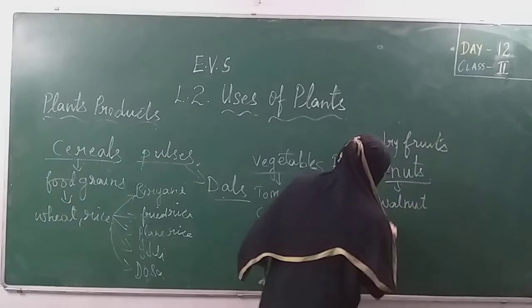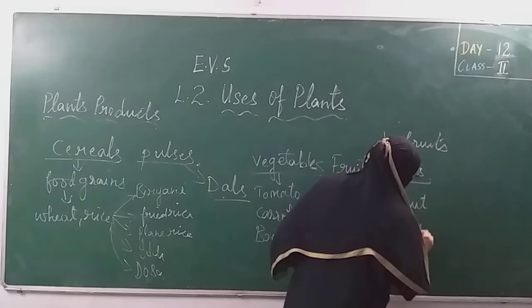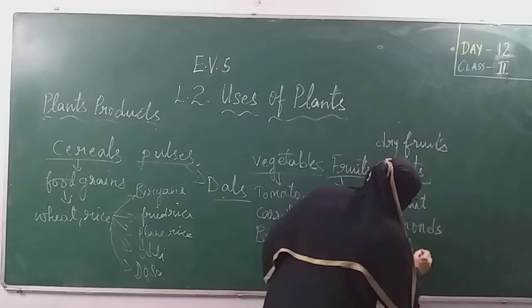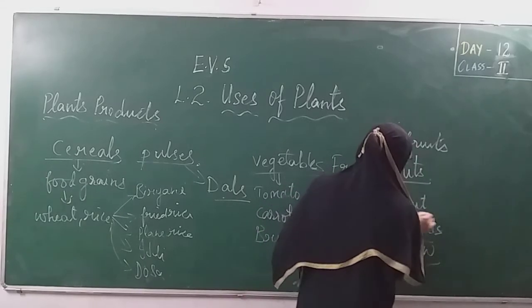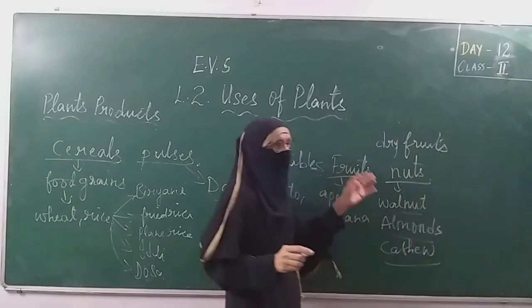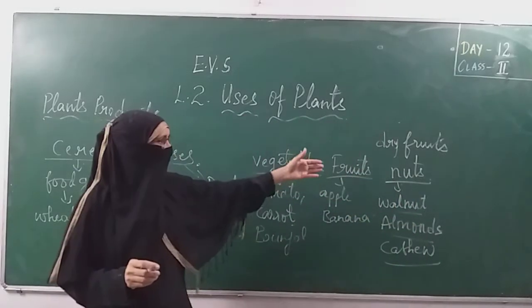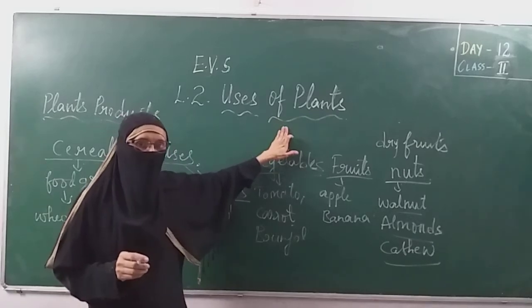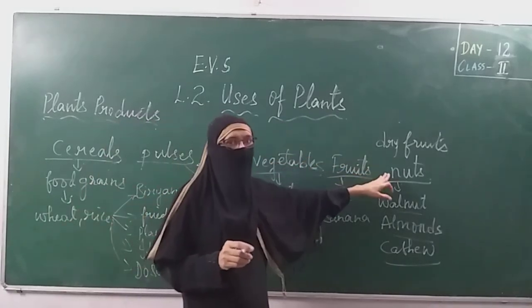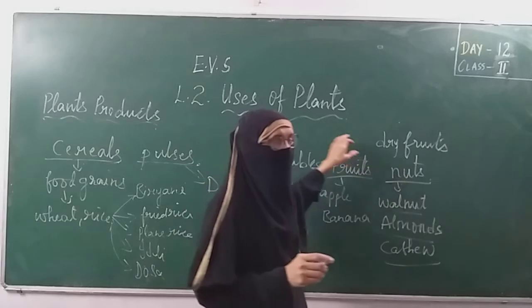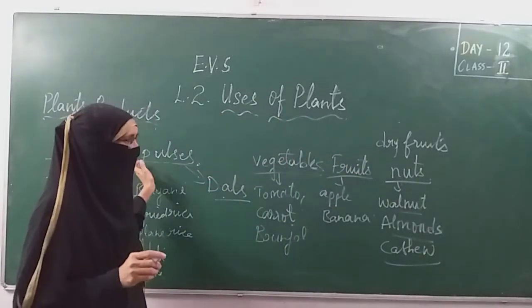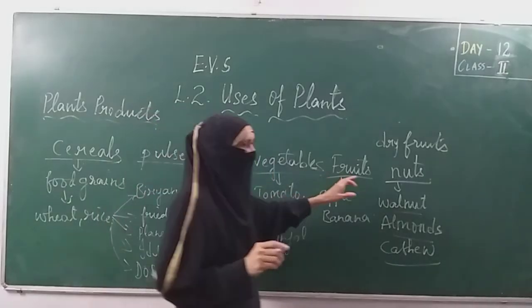Walnut, almonds, cashew. These are the nuts. Even these nuts which we are eating daily, we are getting from plants. So beside cereals, pulses, vegetables, fruits, nuts.